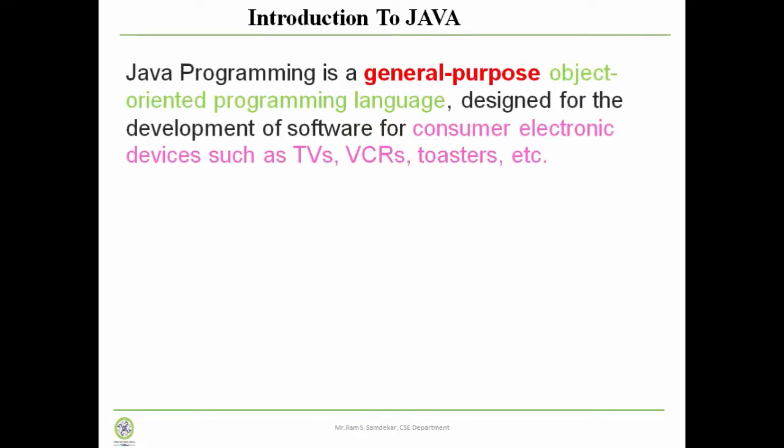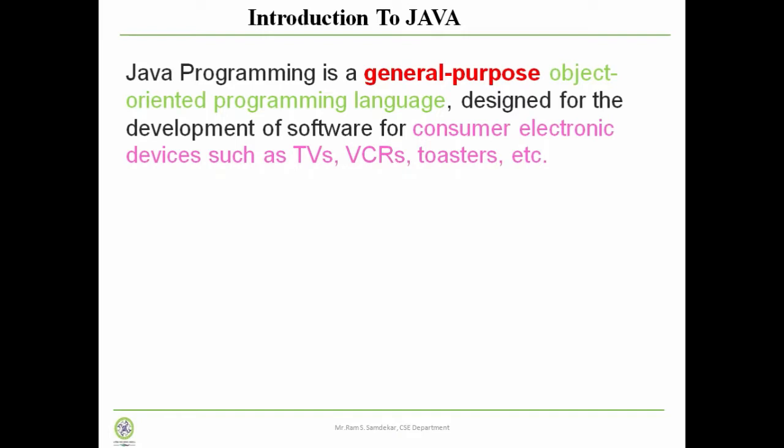Java programming is a general purpose object oriented programming language designed for the development of software for consumer electronics devices such as TV, VCRs, toasters, remote controls, means the appliances which are commonly used in the home, or we can say the home appliances.